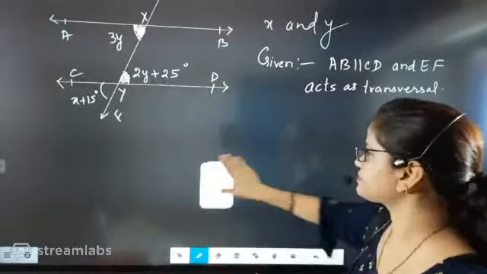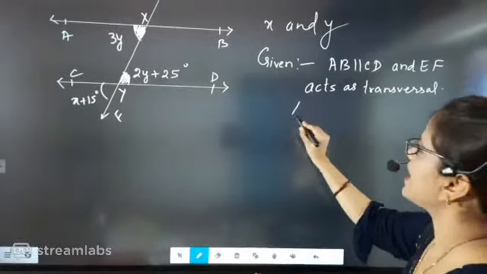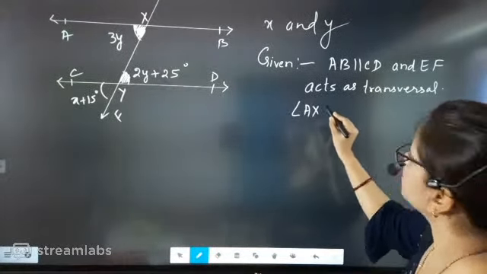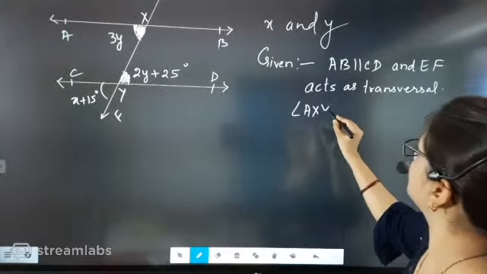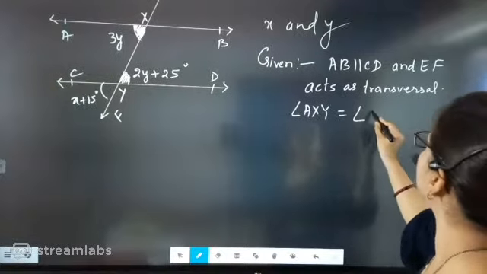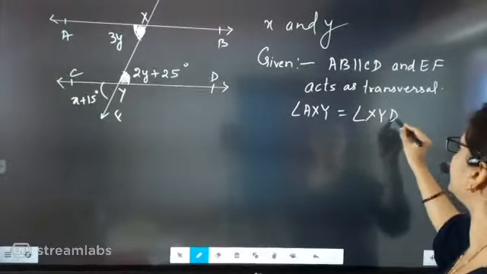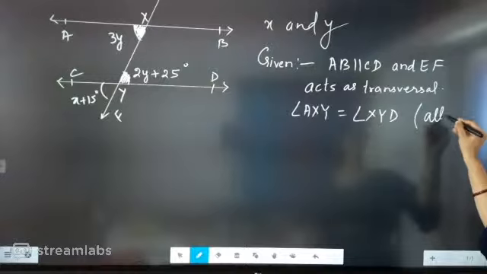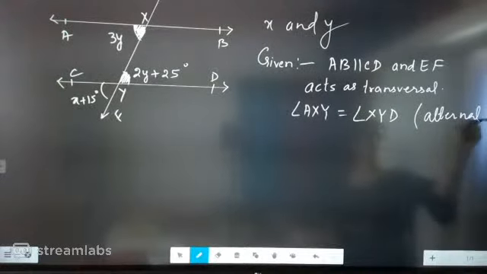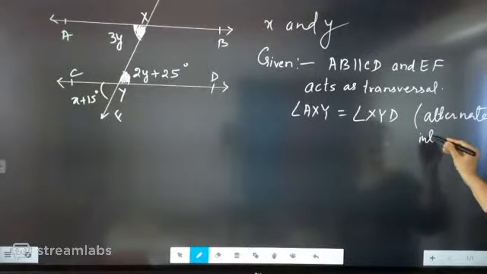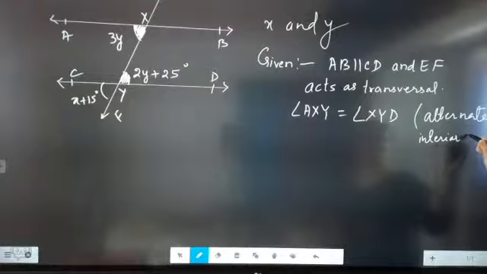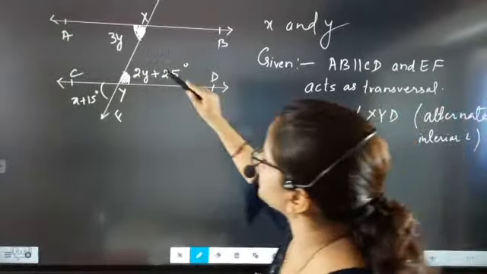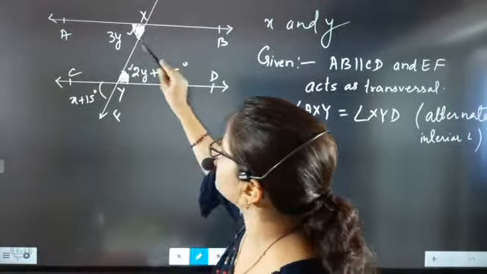And this is what I am going to write here: angle AXY equal to angle XYD. Why? Because of alternate interior angle. Due to alternate interior angle, this angle will be equal to this angle.